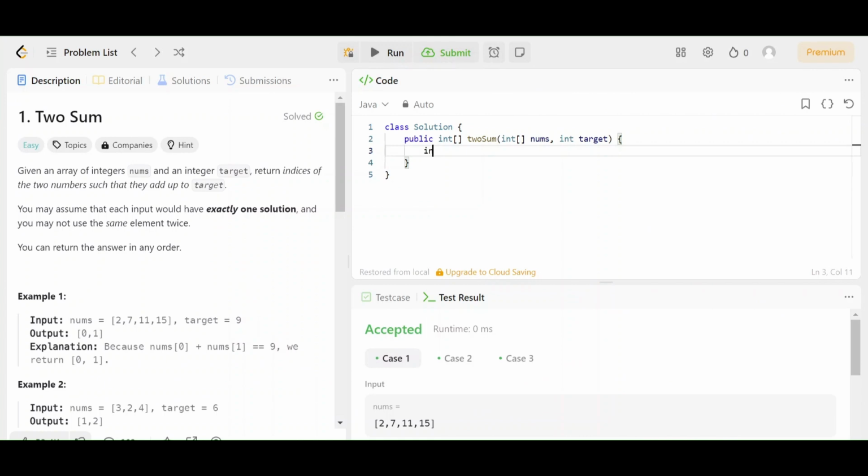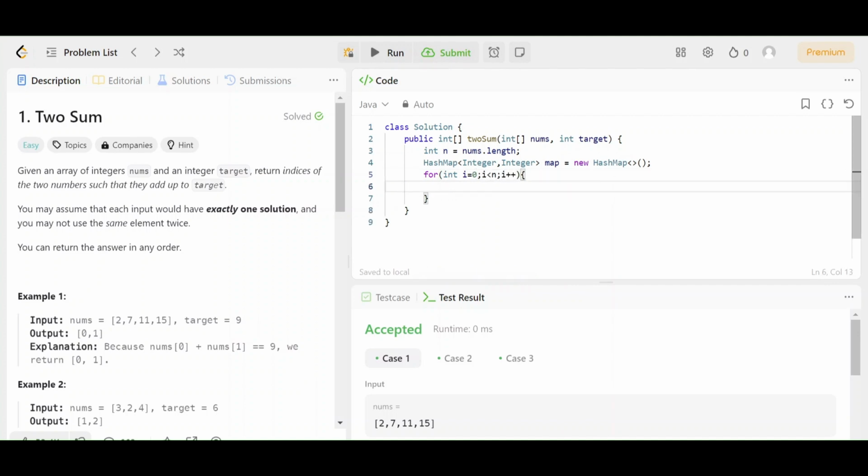We are first of all going to initialize a number n to the length of the nums array, and then we're going to initialize a hash map. Now hash map is a collection of key value pairs, and apparently we have to return the indices rather than the actual numbers whose sum equals target. So in the key value pair, the key is going to be the actual number and the value is going to be the index.